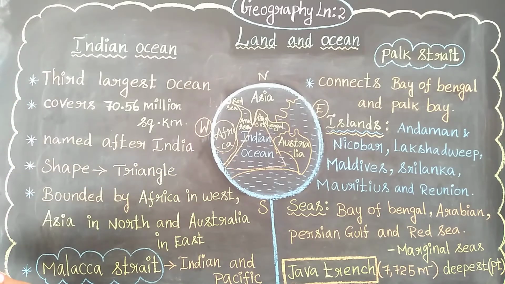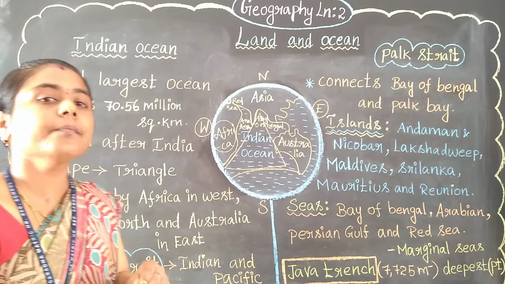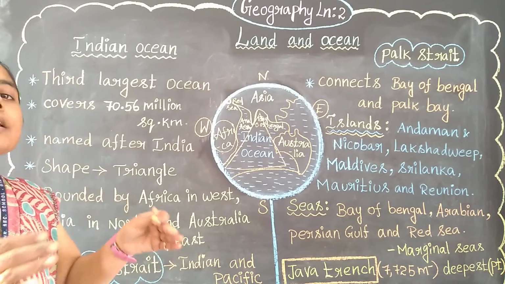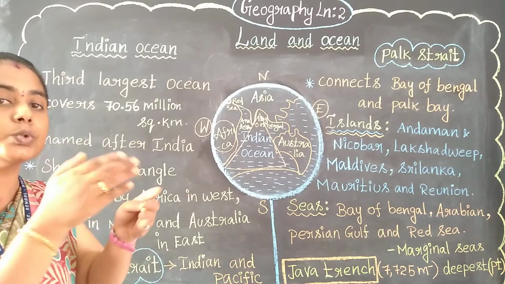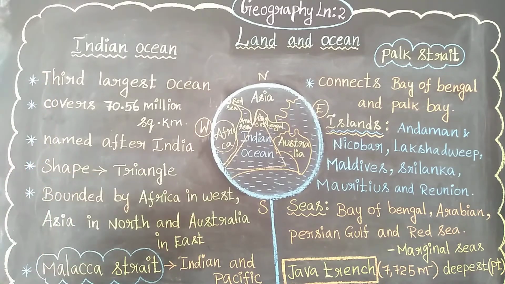Next, see Malacca Strait. What is meant by strait? A strait is a connector, it is the connecting part of two seas. Connecting part of two seas is known as what? Strait. Yes, that is the meaning of the word strait. And Malacca Strait is one of the straits.